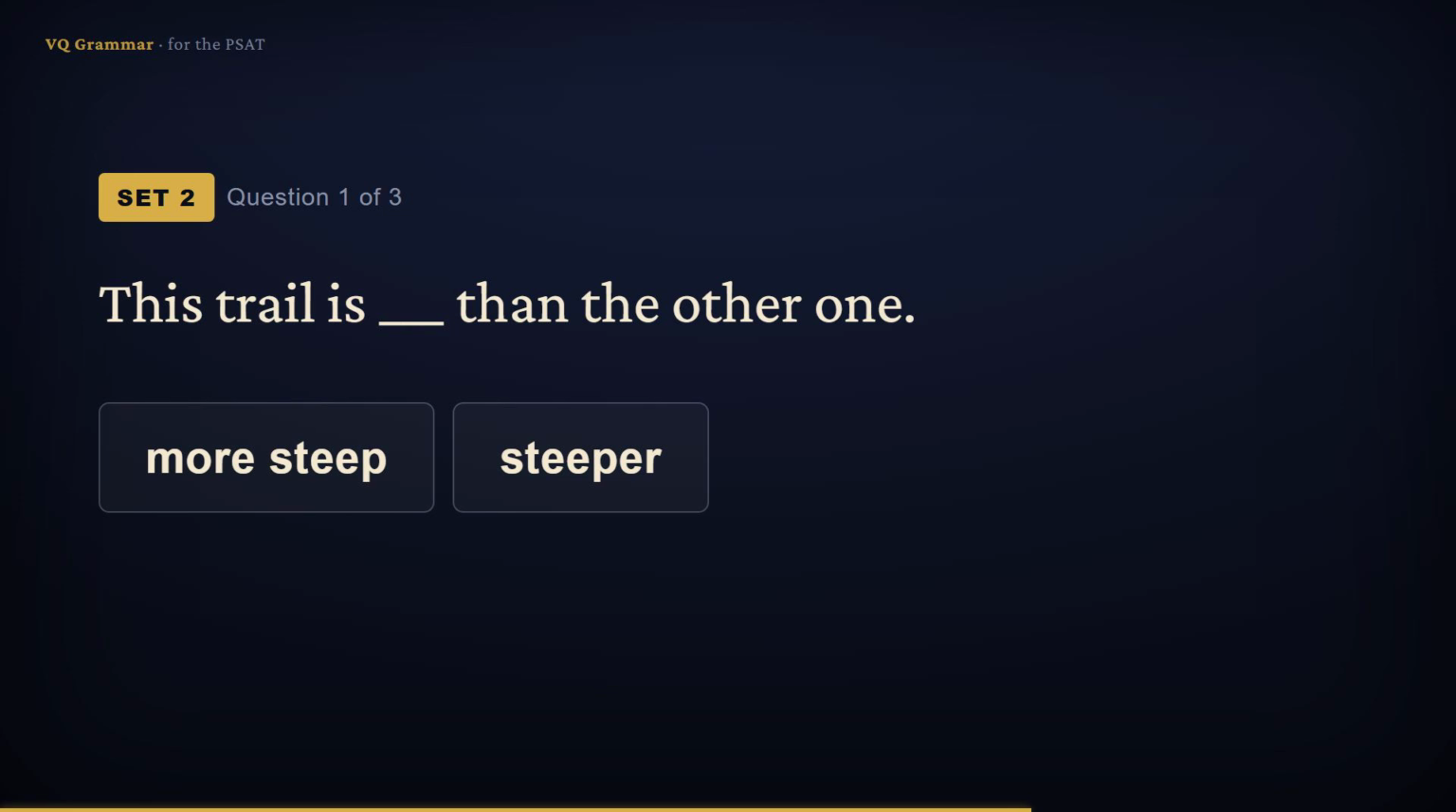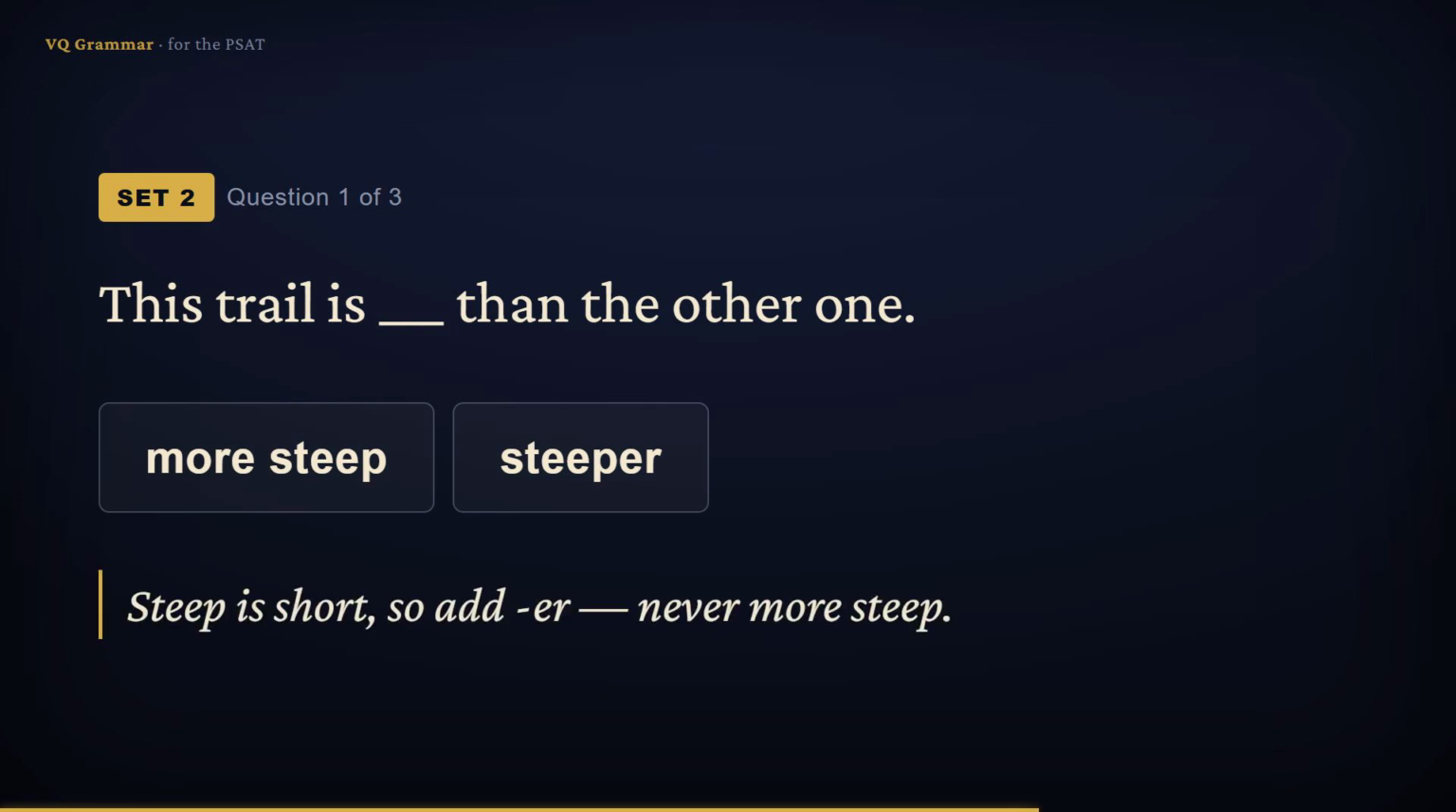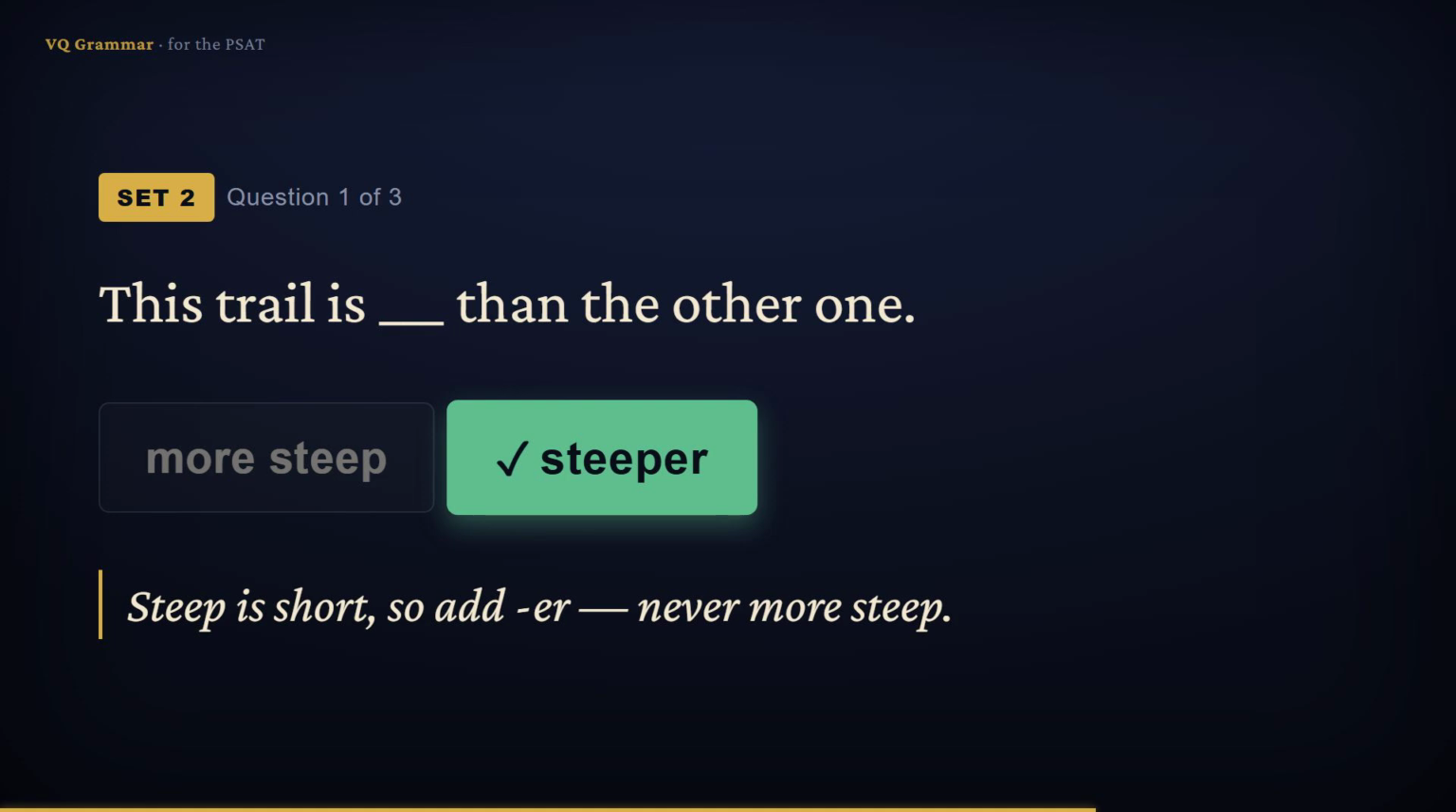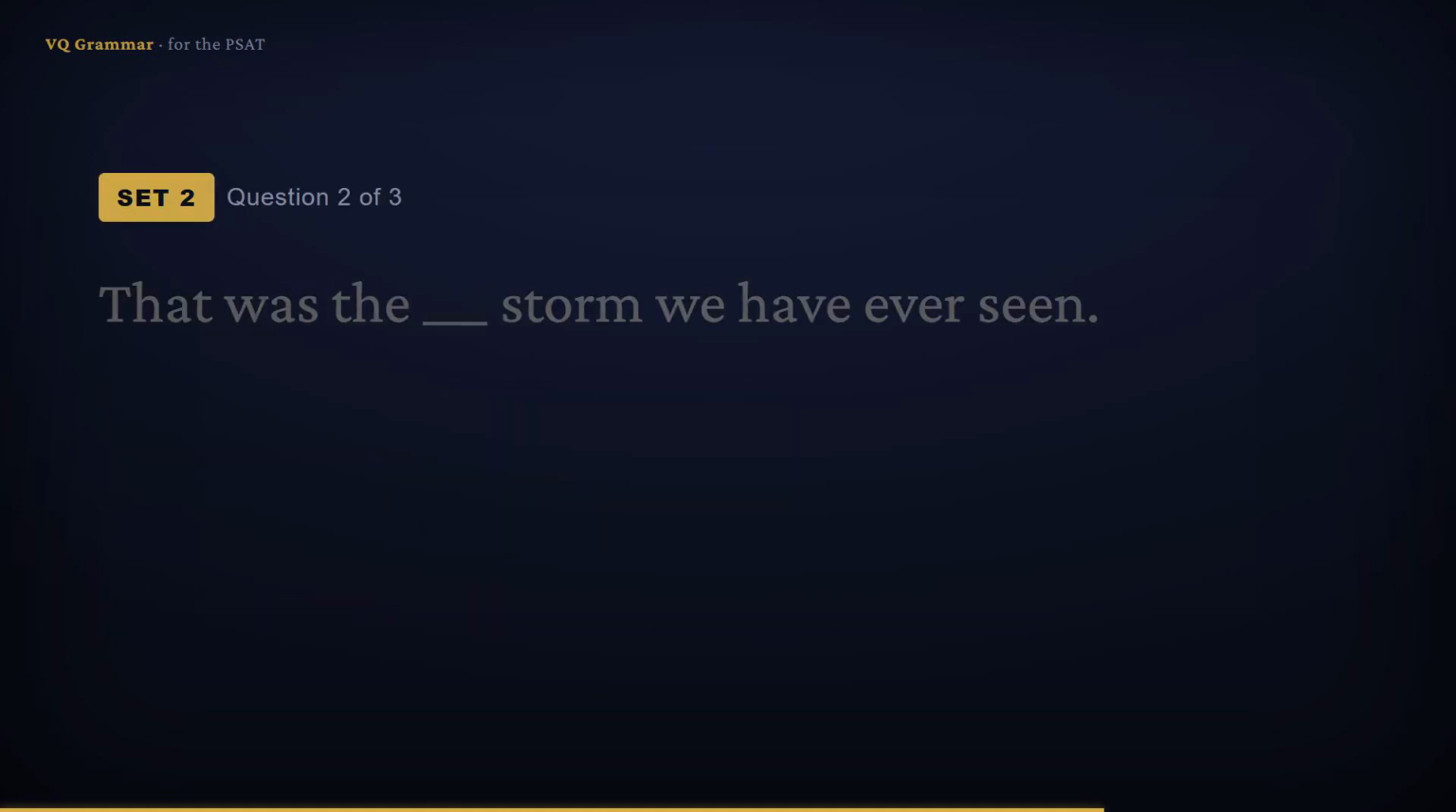This trail is blank than the other one. Than tells us 2 trails, so the comparative. But which form? Steep is a short word, so it takes the ending er. Steeper, not more steep. So the answer is steeper.